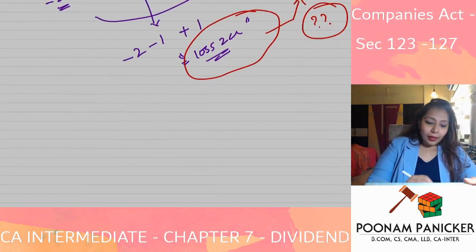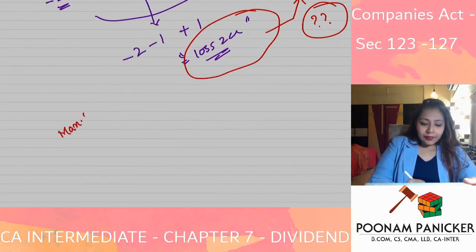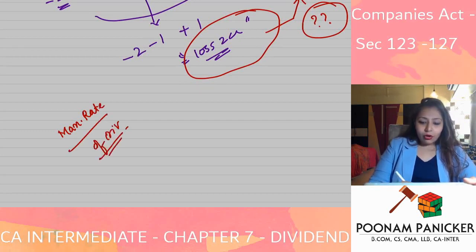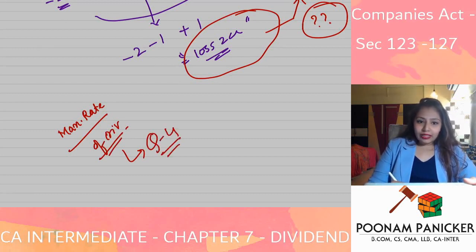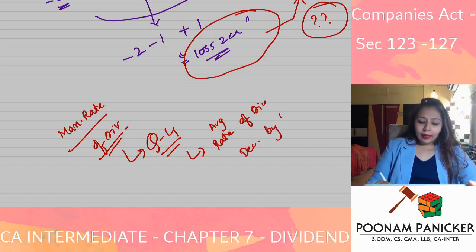that the maximum rate of dividend which can be declared in the fourth quarter will be not more than the average rate of dividend declared by the company in the immediately preceding 3 financial years.